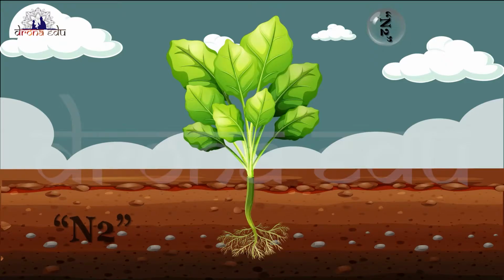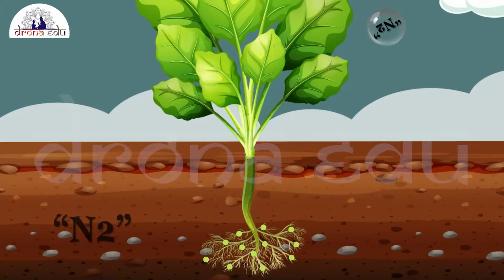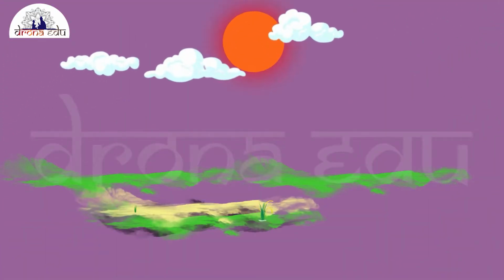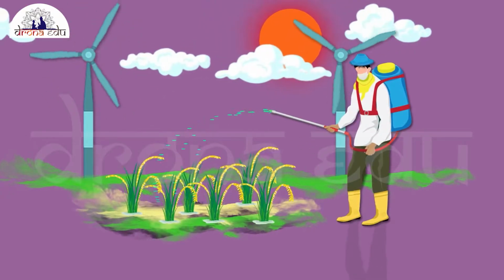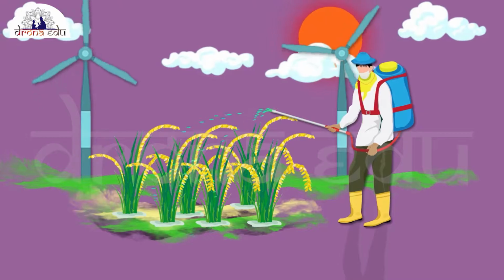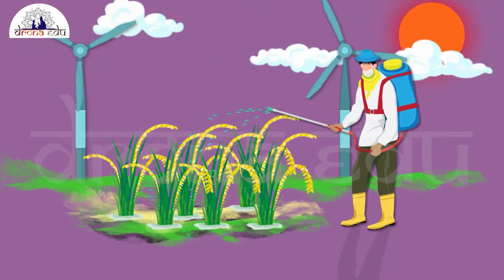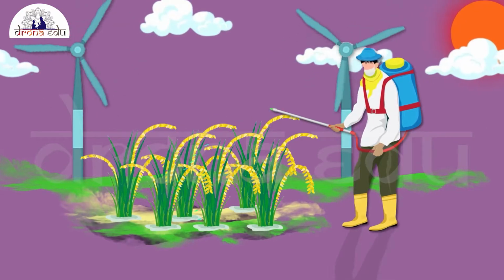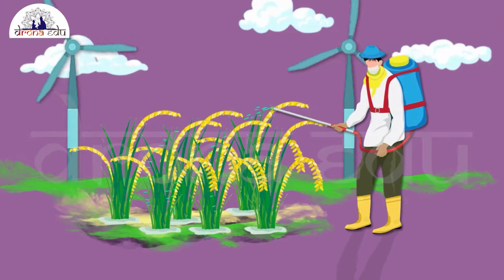Soil has certain bacteria that convert gaseous nitrogen into a usable form and release it into the soil. These are absorbed by the plants along with water. In farms, to grow crops efficiently, farmers add fertilizers rich in nitrogen to the soil. In this way, the plants fulfill their requirements of nitrogen along with the other constituents.